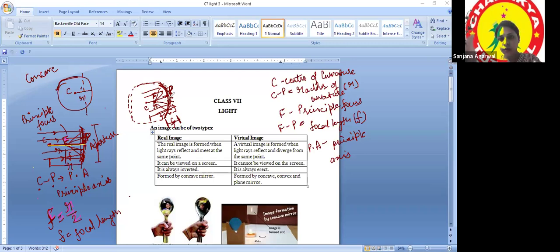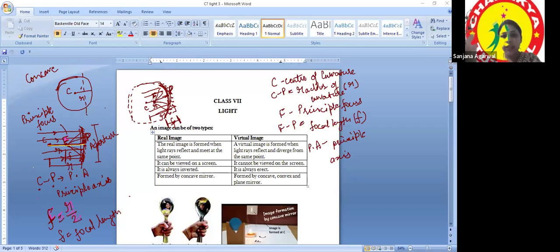Clear? See, because this is already a little higher in level than class 7, I don't want you to get into so much detail. Just understand with the help of the diagram, because I need to explain why this is known as principal focus.